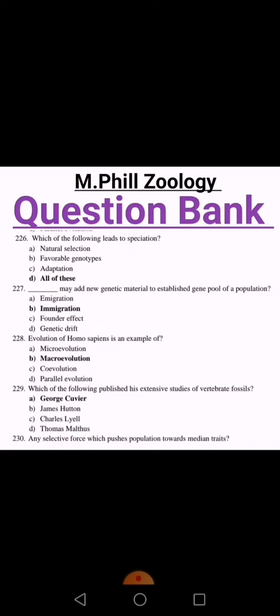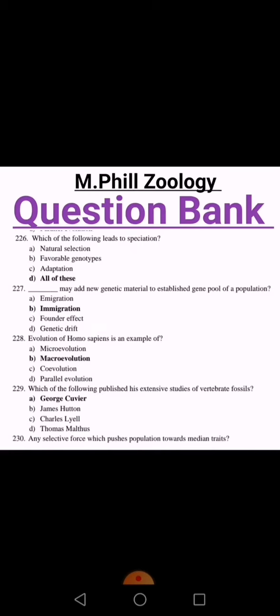Dash may add new genetic material to the gene pool of a population is immigration. B option is right. Evolution of Homo sapiens is an example of macroevolution. Which of the following published extensive studies of vertebrate fossils? That is George Cuvier.